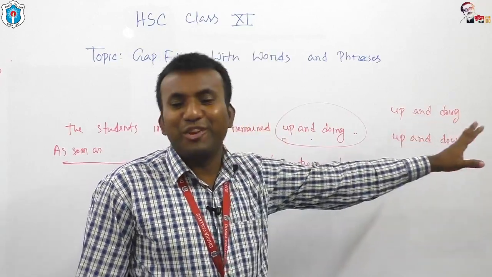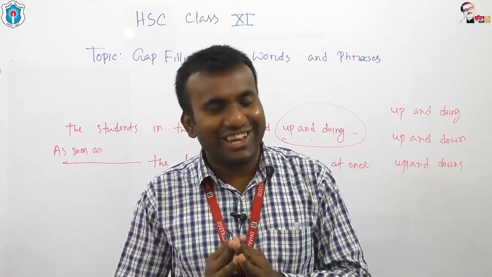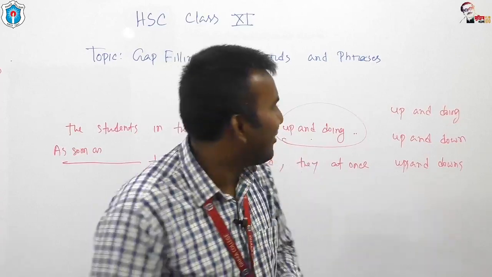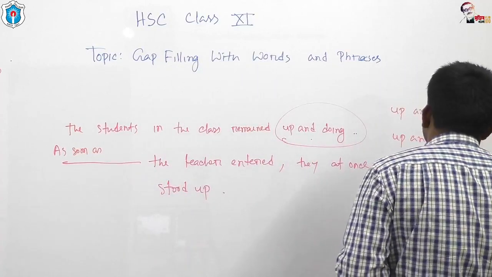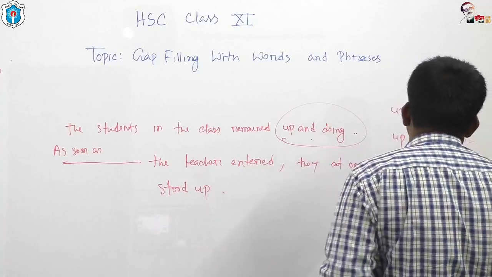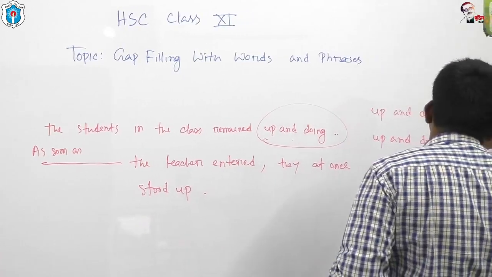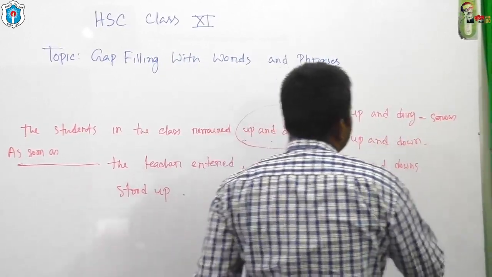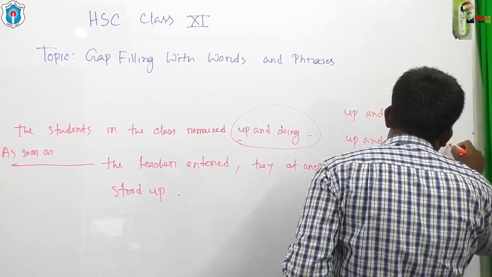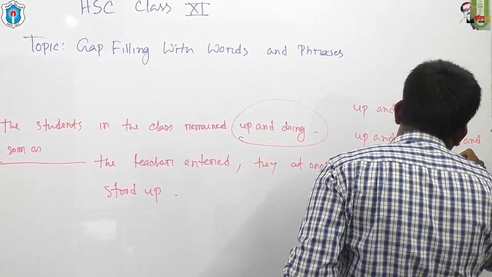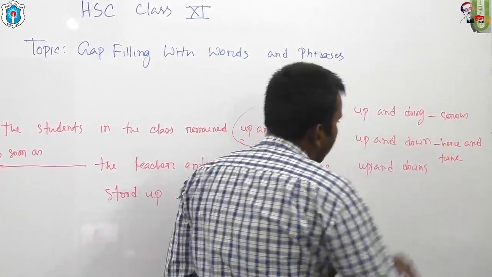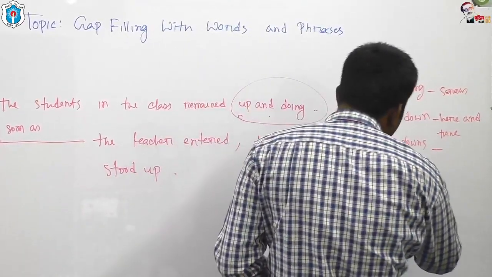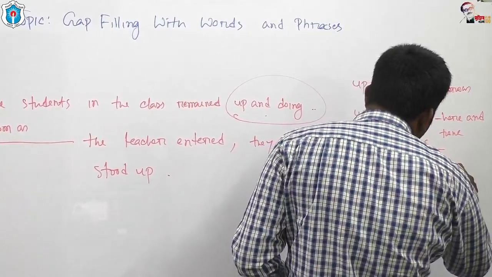In Bengali, I'm going to write some Bengali meanings, okay? Although classes should be conducted in English. Look at, up and doing means serious. Up and down means here and there. And this one, ups and downs, means rise and fall.